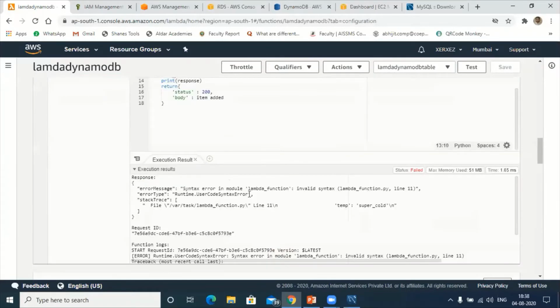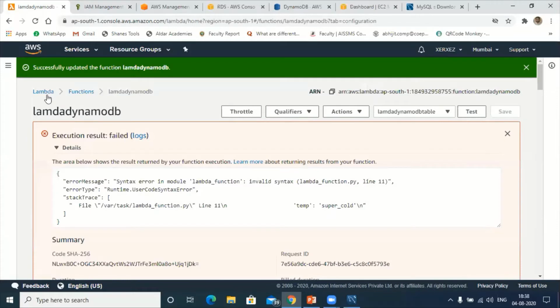Okay, so I hope you are clear with how to fetch the data from DB to Lambda function. I'll come to that. I want to practice that, then I'll explain how to feed the data to DynamoDB. Our next topic is, let's go to Route 53.